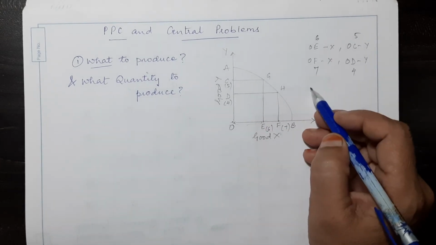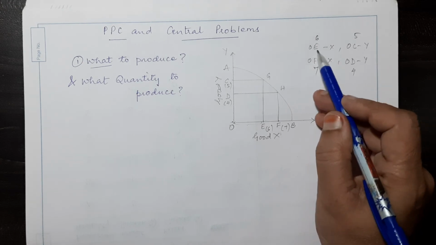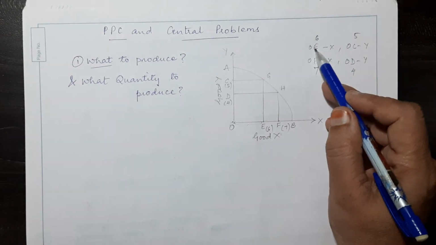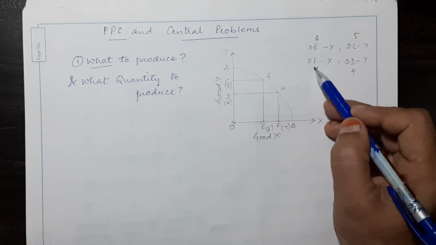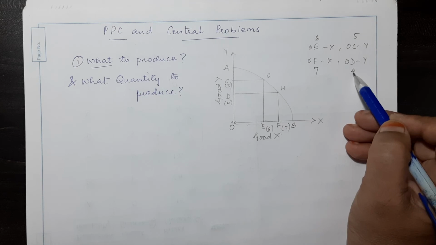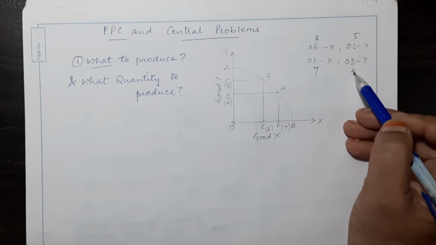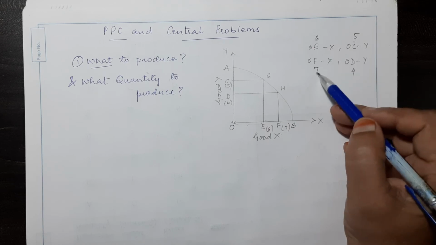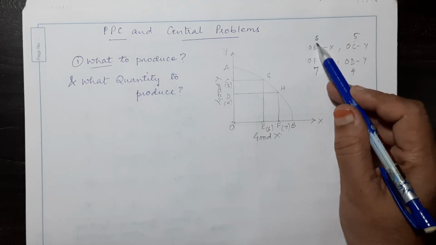What do we observe here? We observe that when OE is 6, OC is 5, but when I increase this X to 7, this Y reduces to 4. Or otherwise, if I increase from 4 to 5 here, then X reduces from 7 to 6.